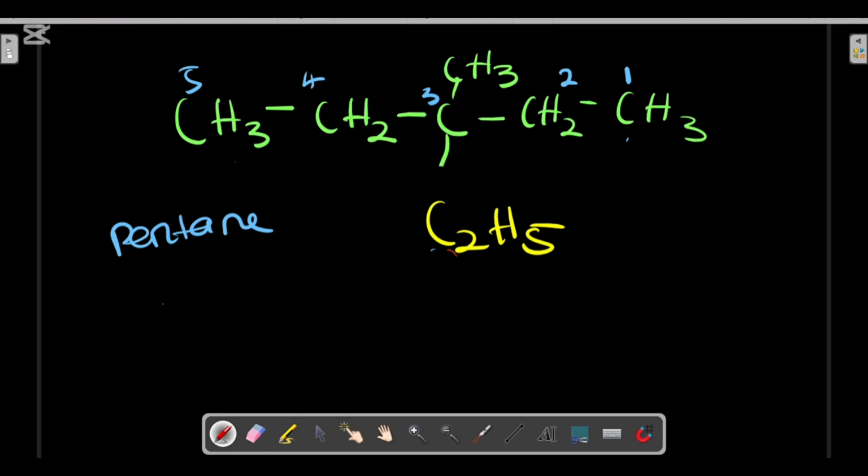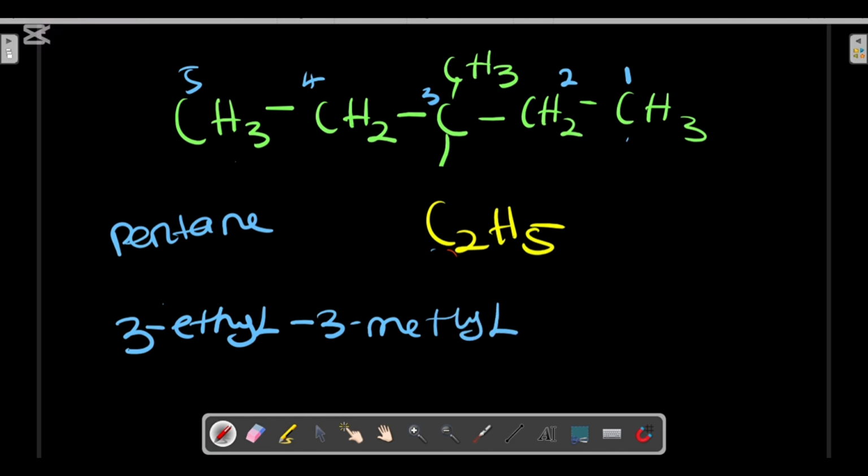So first, let's name this compound. In naming this compound, this ethyl is on carbon 3. So I'll write 3-ethyl-3-methylpentane. The secret behind it is, anywhere you see a number and an alphabet, separate it with a hyphen.